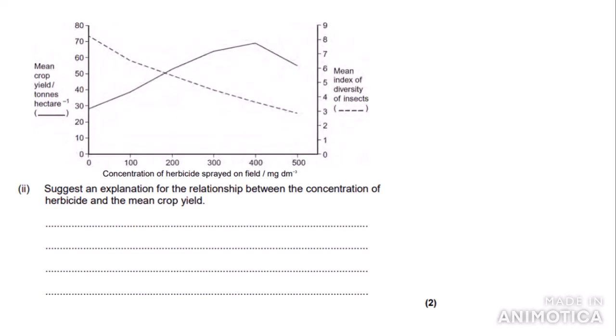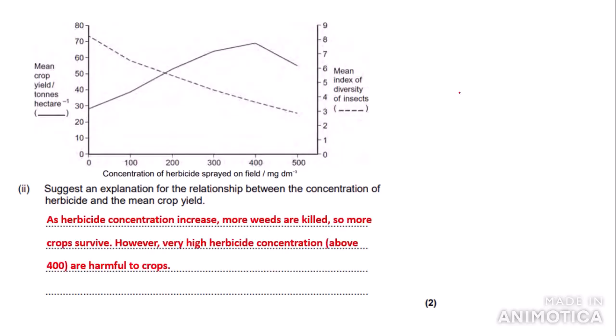The mean crop yield is this undotted line, so this one here. As you can see, the mean crop yield increases as the concentration of herbicide increases up to 400 milligrams per decimeter cubed. However, after 400, the mean crop yield decreases. So this is what I've written. As herbicide concentration increases, more weeds are killed, so more crops survive. This is inferred by the fact that the mean crop yield is increased, so suggesting that weeds are killed, because the crops are no longer in competition with the weeds, so they survive more.